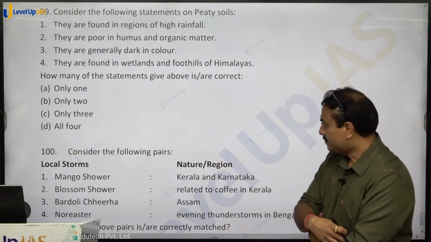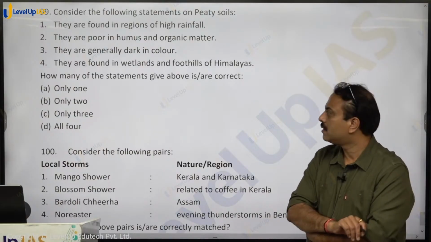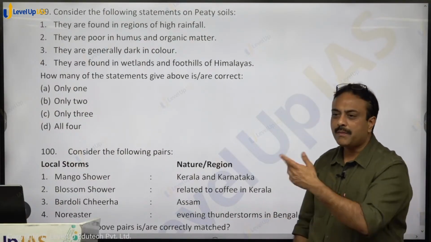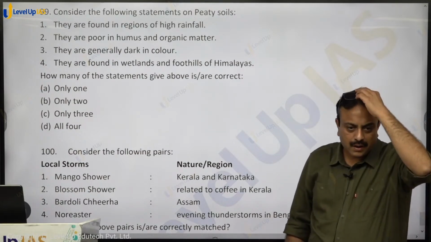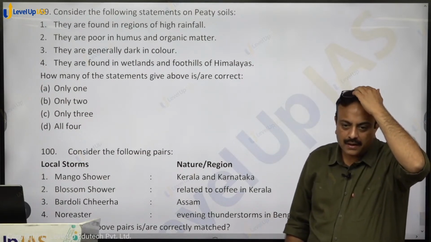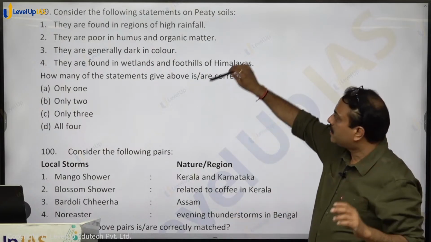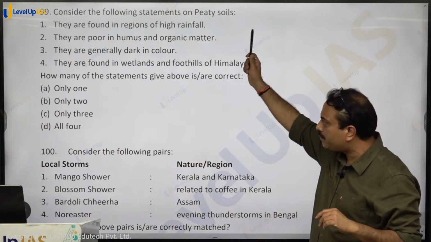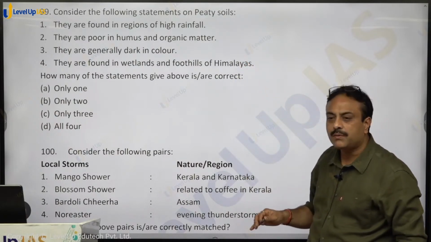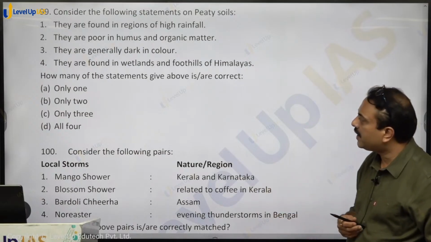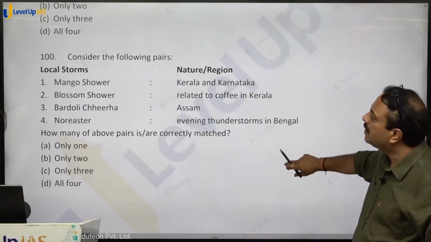So it is correct. They are found in wetlands and foothills of Himalayas. It will be found in wetlands and foothills of Himalayas only. It will be found in delta region, mangrove region, marshy land, swampy land. Are you clear? So it is found in regions of high rainfall, yes. Poor in humus, wrong. Dark in color, yes. Found in wetlands and foothills of Himalayas, correct. So 1, 3 and 4 are correct. So option C, C for cat shall be the right answer.